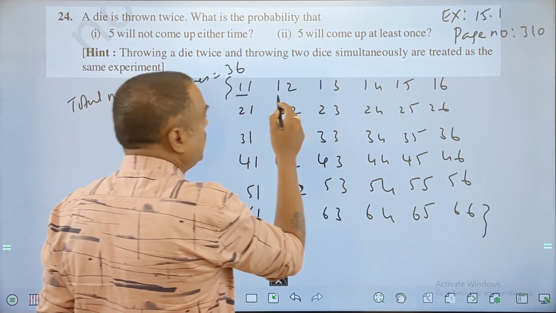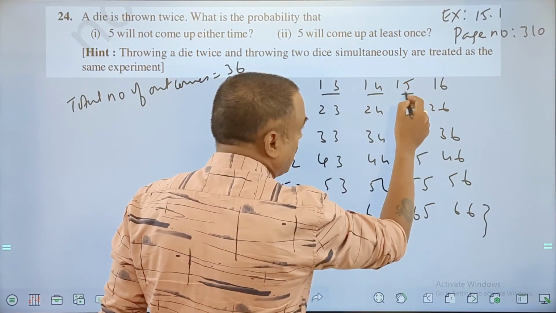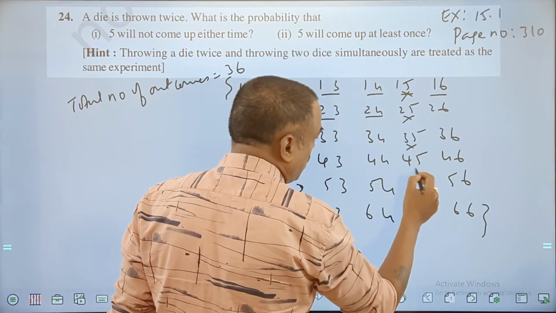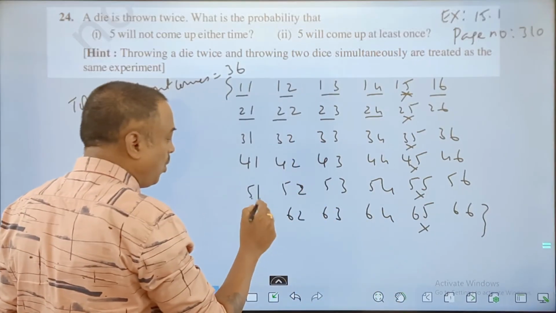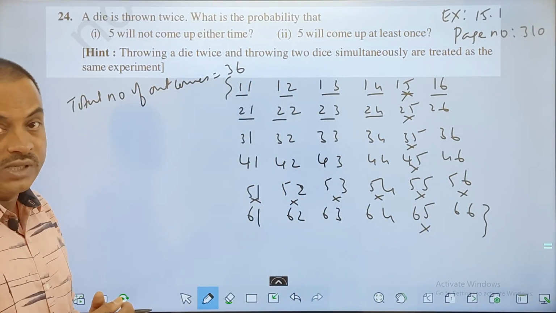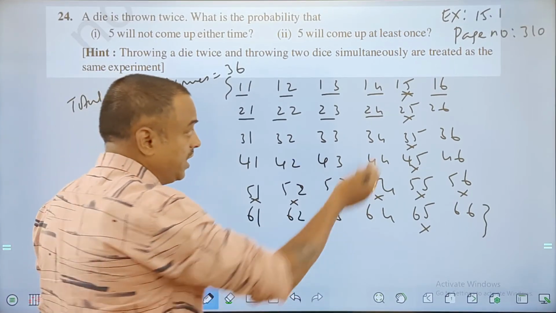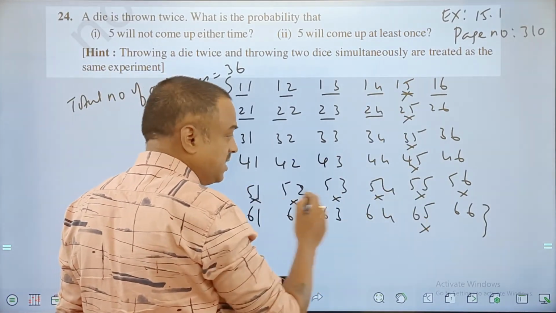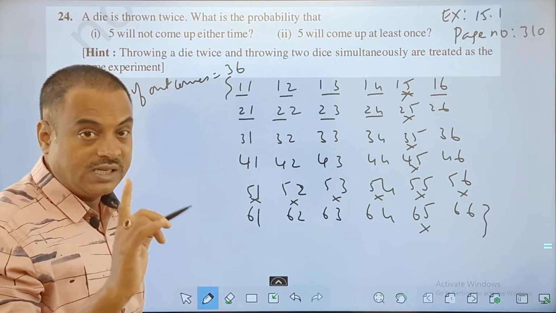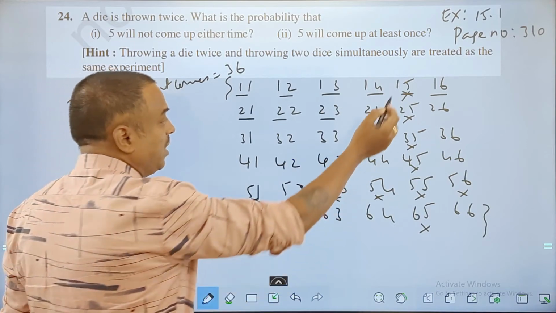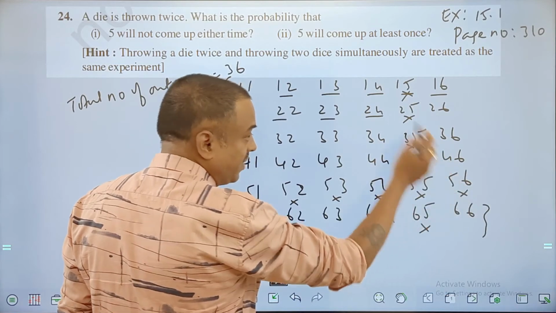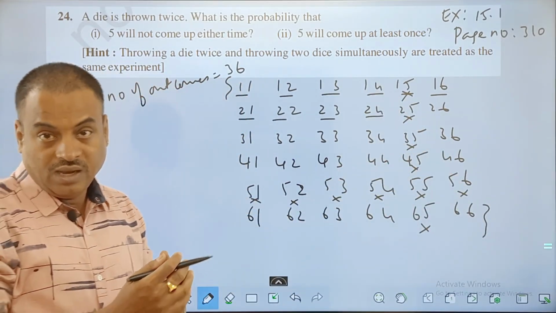So if you see all these row numbers, here I should not count this and then this one. Here again, 5 should not appear, he said. So I'll eliminate all the cases where 5 appears. So out of 36, how many are removed? In this column 6, in this row also 6, but since 5 5 is common, I should count it only once. So total 11, you can count them: 1 2 3 4 5 6, 1 2 3 4 and 5. So 6 plus 5, total 11.